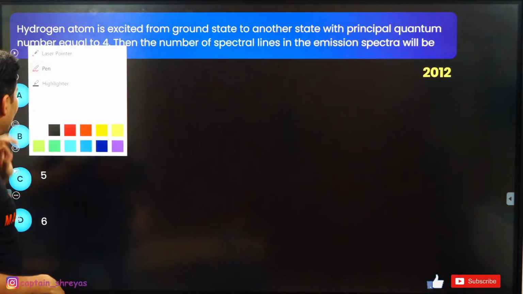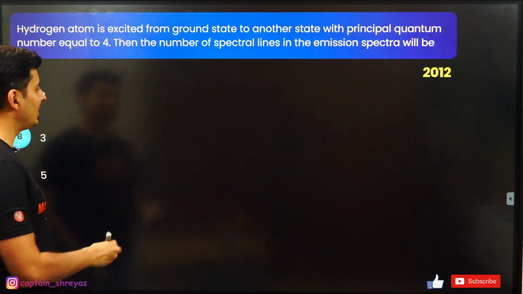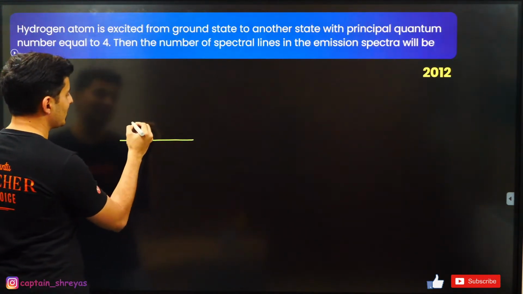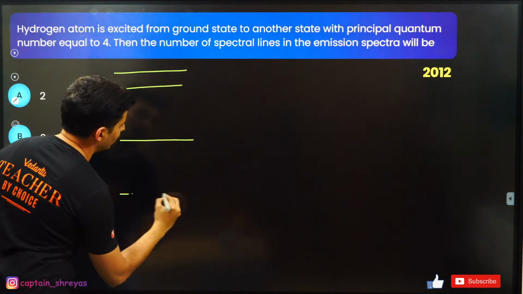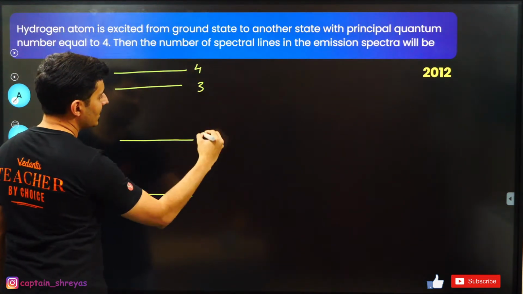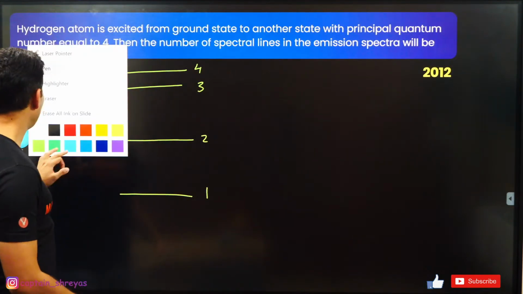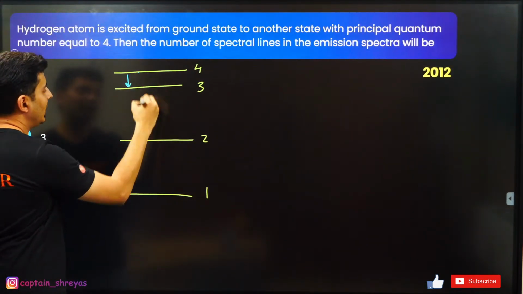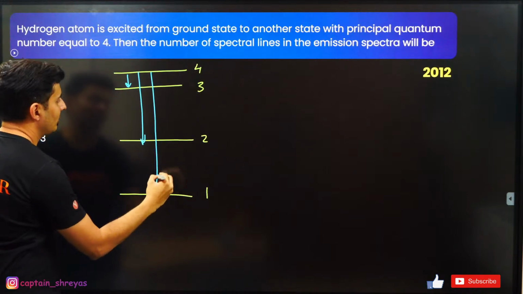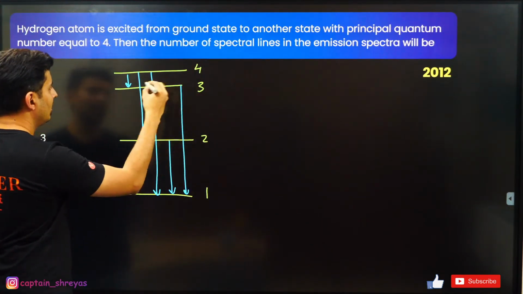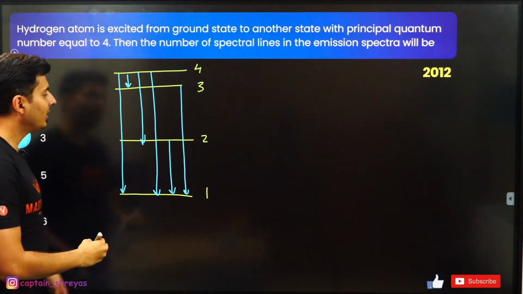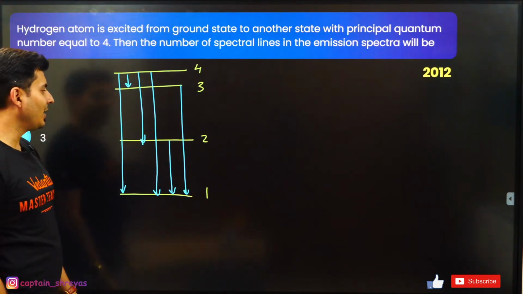Yes, Tarun. The number of lines in the emission spectra will be... Come on, guys. This is the easiest question. If you take it till the 4th shell, this is 4, this is 3, this is 2, this is 1. How many spectral lines can you expect? Come on, figure this out. All the possibilities that are possible. Count it. 1, 2, 3, 4, 5, 6.